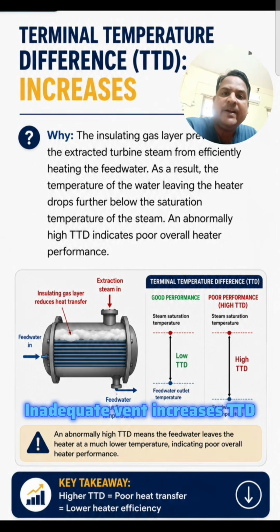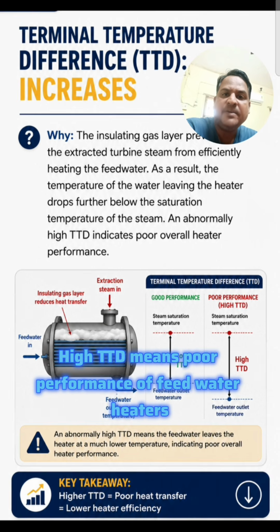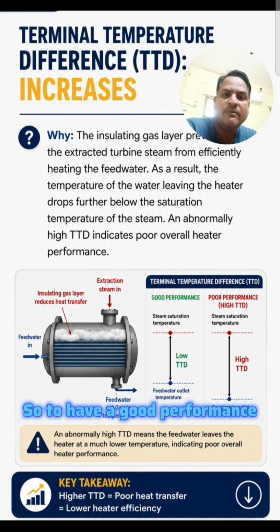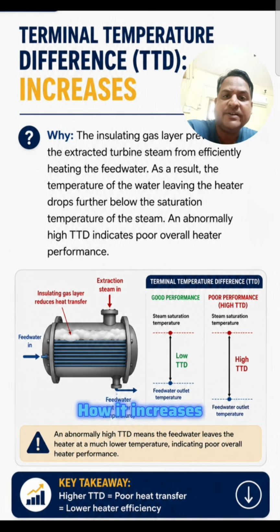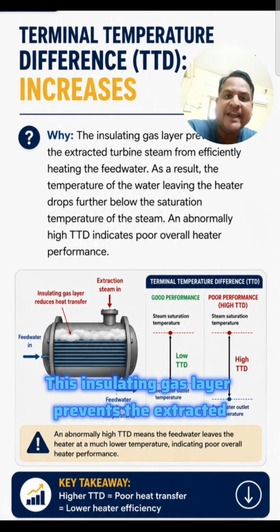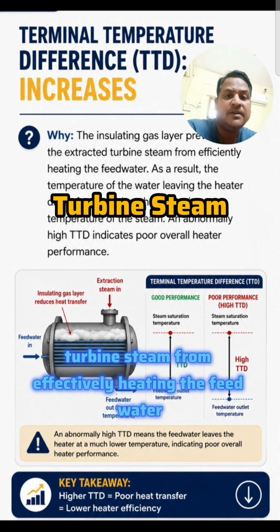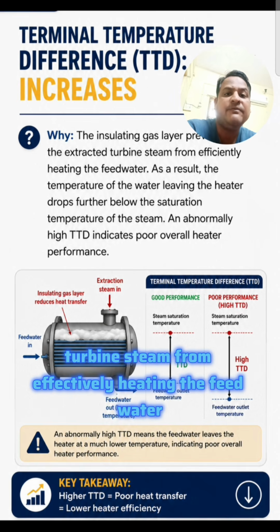Inadequate vent increases TTD, terminal temperature difference. High TTD means poor performance of feedwater heaters. So to have a good performance, we should have low TTD. How does it increase? This insulating gas layer prevents the extracted steam from the turbine from effectively heating the feedwater.